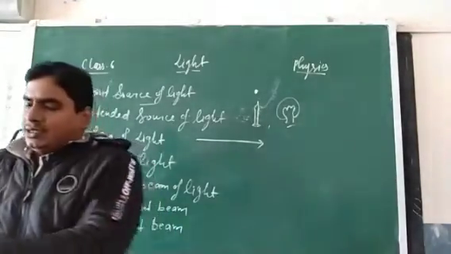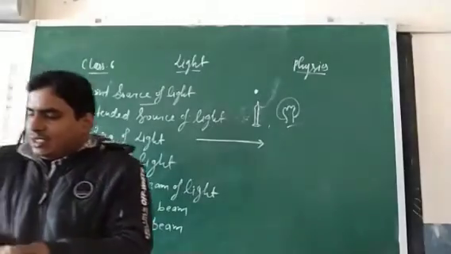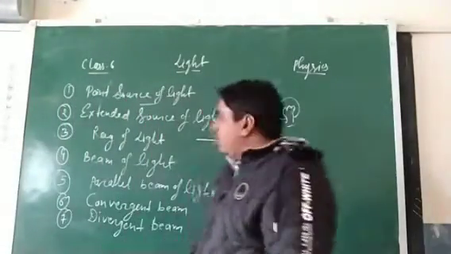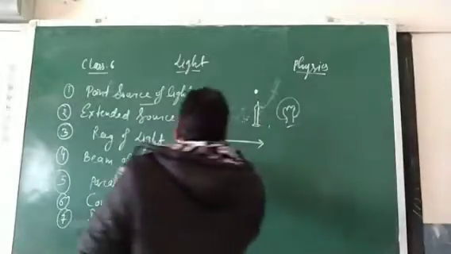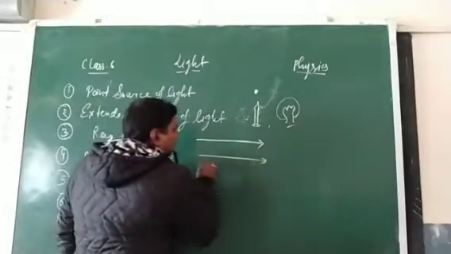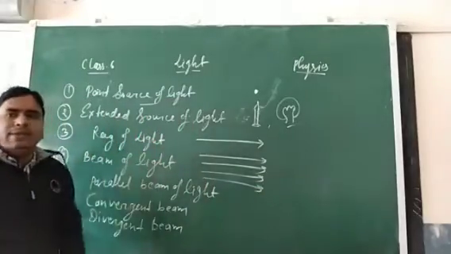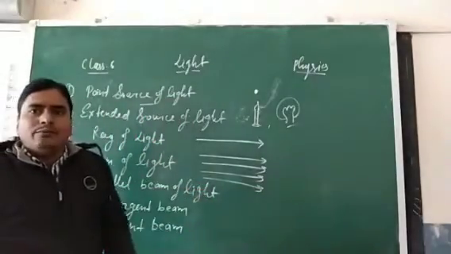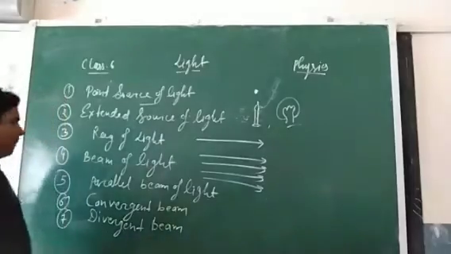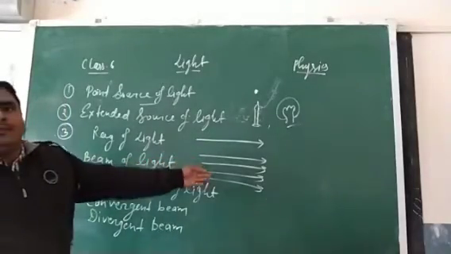A collection of rays, a large number of rays, is called a beam of light. It means when we draw more than one ray together, parallel to each other, it is called a beam of light. This is the beam of light, the parallel rays of light.